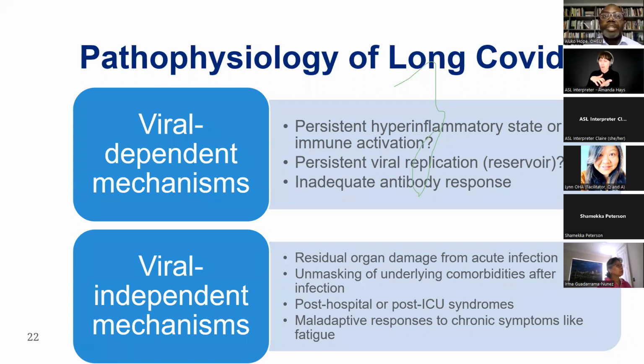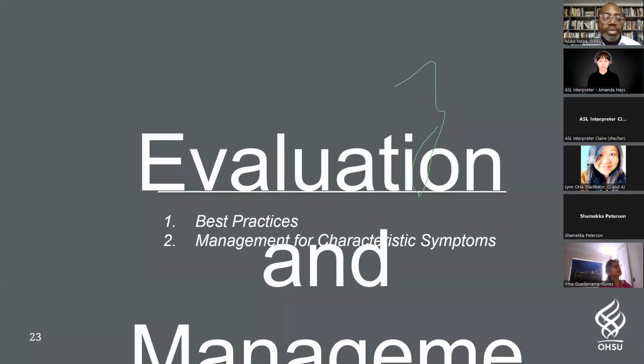And then I think it's important to acknowledge that when you have chronic symptoms, your body adapts to those symptoms. So if you're very fatigued, your posture may change. When you're spending a lot of time putting yourself above your body's energy ceiling, your brain makes adaptations that may be good in the short term, but ultimately may create a whole other cascade of symptoms that we have to address as part of managing the long COVID symptoms. Next slide. And so what do we do in the evaluation and treatment? Next slide.